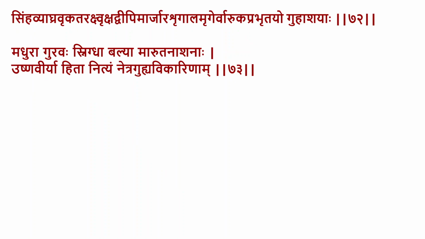Then Simha, Vyaghra, Riksha, Taraksu, Deepi, Marjara, Shrigala, Mriga, Ervaruka and others are Guhashaya. Guhashaya animals, which live in big caves, are Simha, Vyaghra, etc. Now, in those days, they even ate the flesh of lion, tiger, etc. Whether that kind of habit exists now, or is it practicable, is it legal? These are other questions which we will not go into. मधुराः गुरवः स्निग्धाः बल्याः मार्तनाशनाः उष्णवीर्याः हिता नित्यं नेत्र गुह्य विकारिणां. They are suitable for guhya vikara and netra vikara.